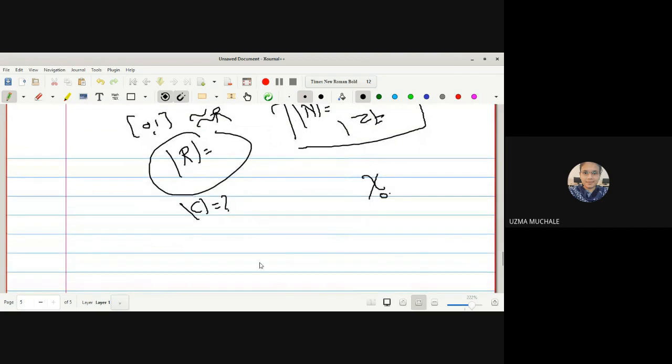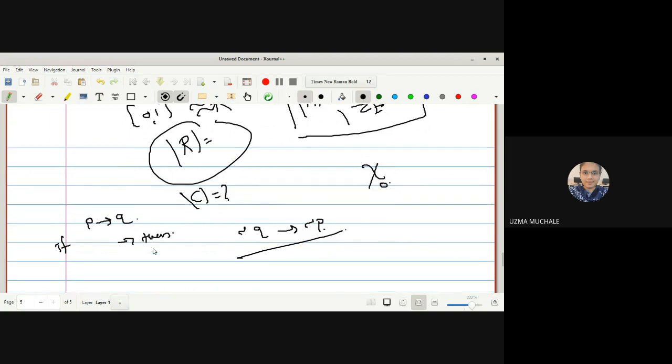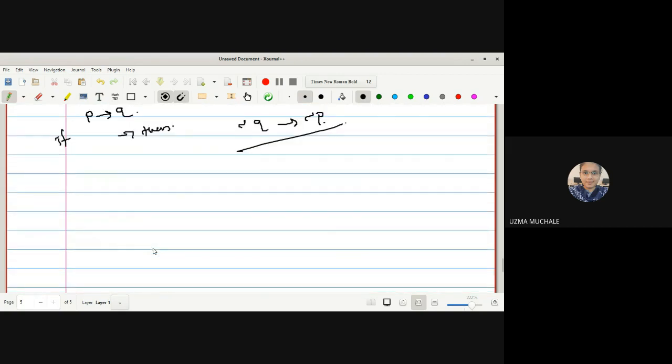And one question I gave you in the last lecture: P implies Q. All the theorems which we have proved are of the form if-then only. So what is the contrapositive statement for that? Negation of Q implies negation of P. So whatever statements you have written up to now, from BSc and from MSc itself, the total number of theorems now becomes double, right? Because of the contrapositive property.